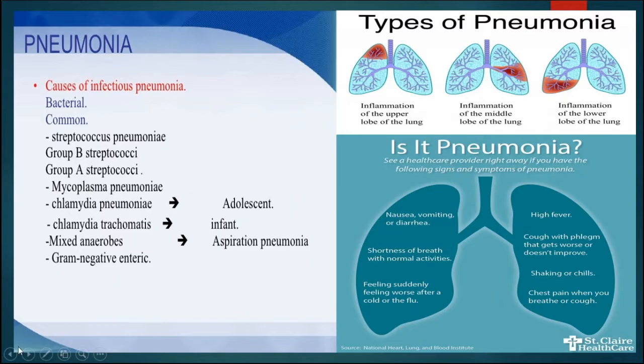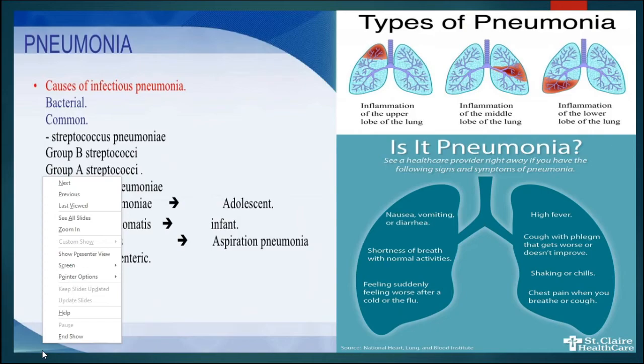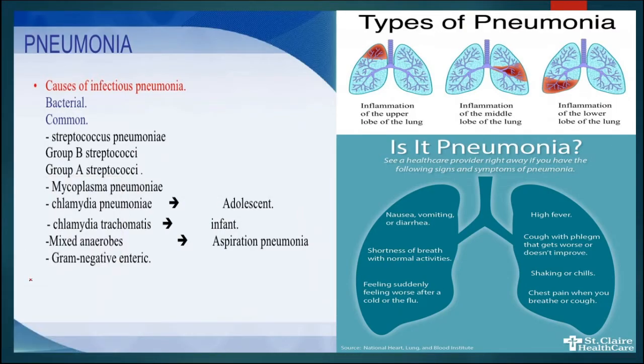In this slide, we will study about the disorder that occurs in our respiratory tract, that is pneumonia. Here, pneumonia is caused by the causative organism or pathogen known as Streptococcus pneumoniae. It is group B, group A streptococci which are responsible for this. Other than that, Mycoplasma pneumoniae, Chlamydia pneumoniae, Chlamydia trachomatis are responsible for different types of pneumonia occurring in adolescents, infants, etc.